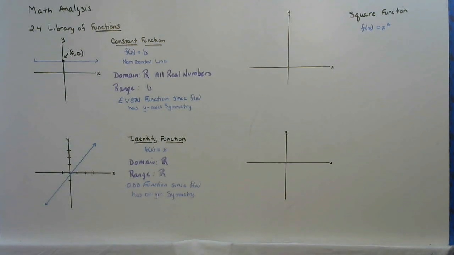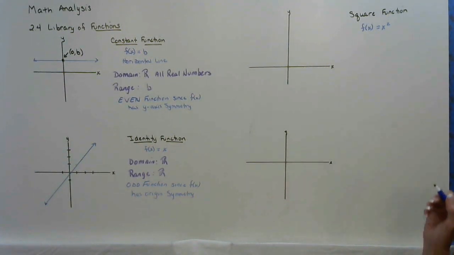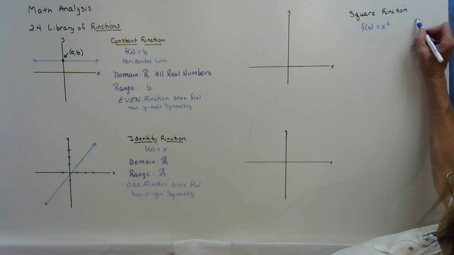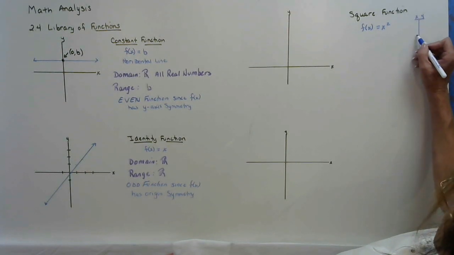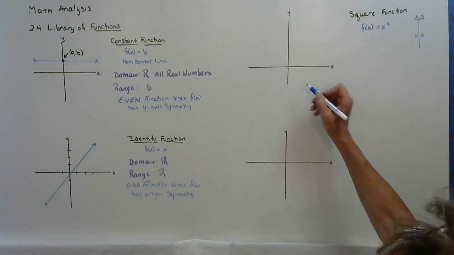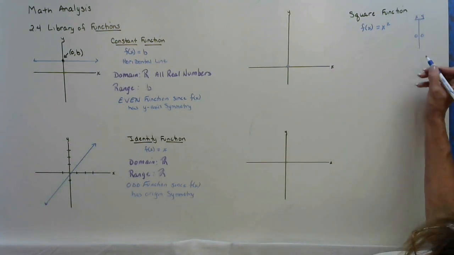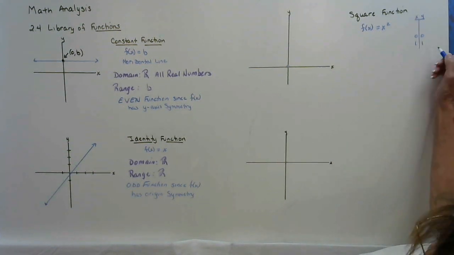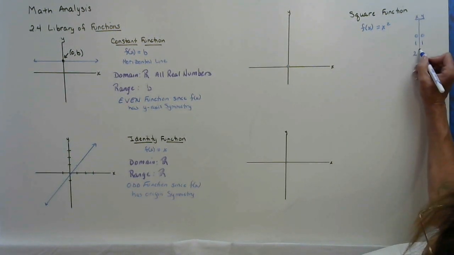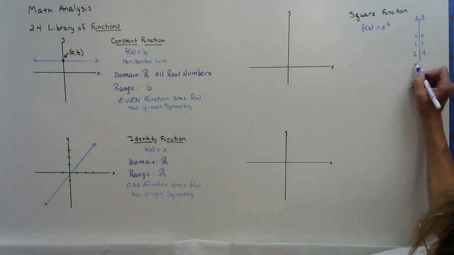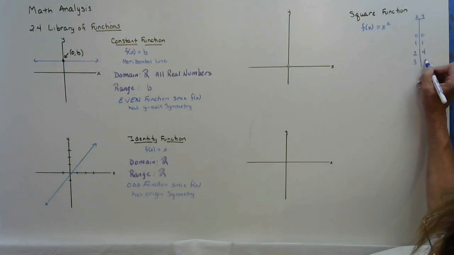And some of you already know what that looks like. If you're not sure, you're always allowed to plug in and make a table of values. We could easily do that. If x starts at 0, y is 0. If x is positive 1, 1 squared is 1. If x is positive 2, 2 squared is 4. If x is positive 3, 3 squared is 9.